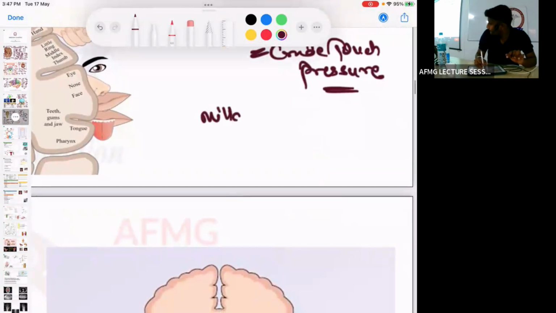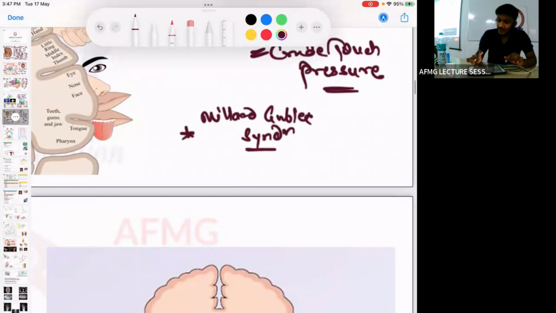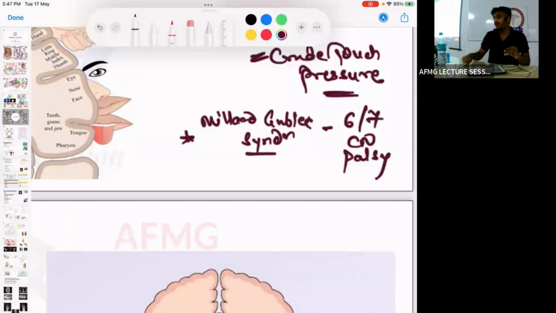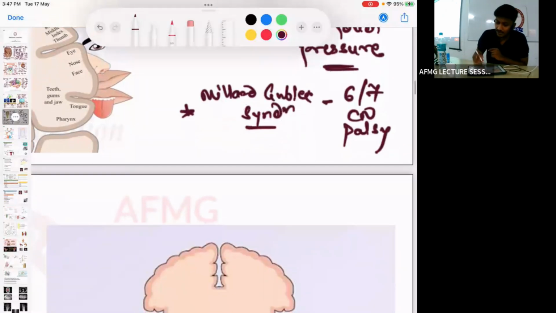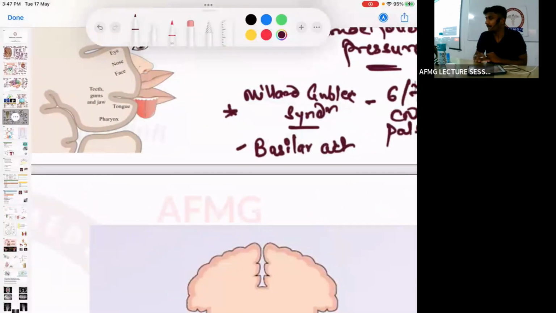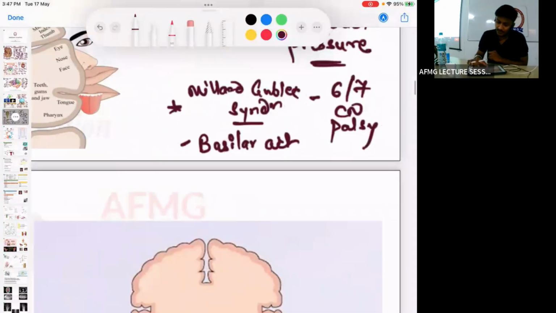Millard-Gubler syndrome. Palsy of which cranial nerve? 6th and 7th. So 6th and 7th cranial nerve palsy is seen in which syndrome? Millard-Gubler syndrome. It is due to occlusion of the basilar artery. No issues with this, anybody? कोई दिक्कत नहीं अभी, याद रखना.